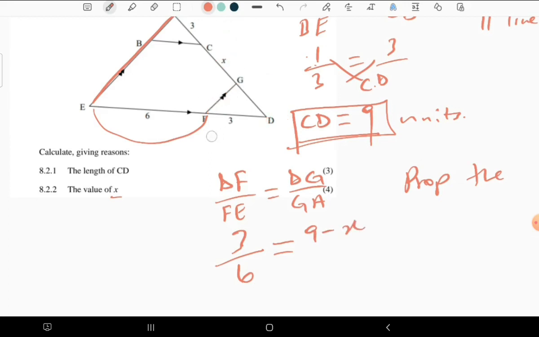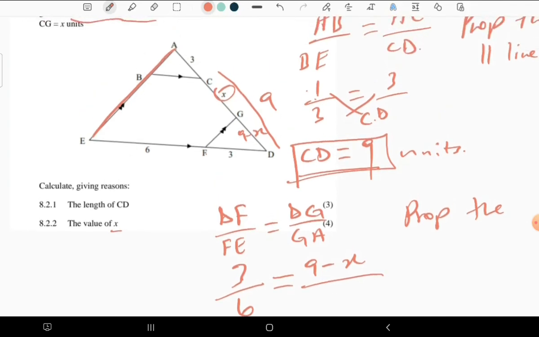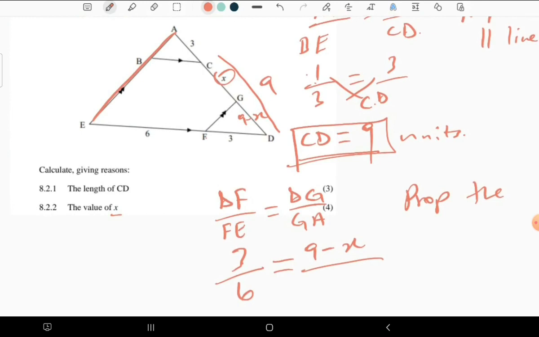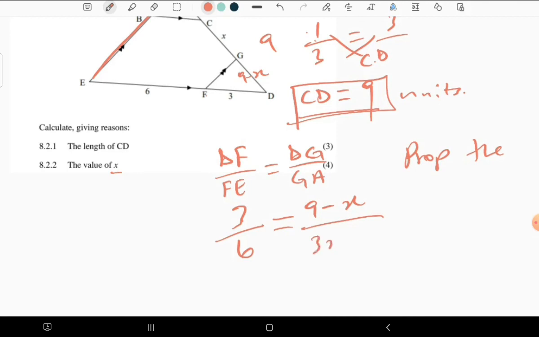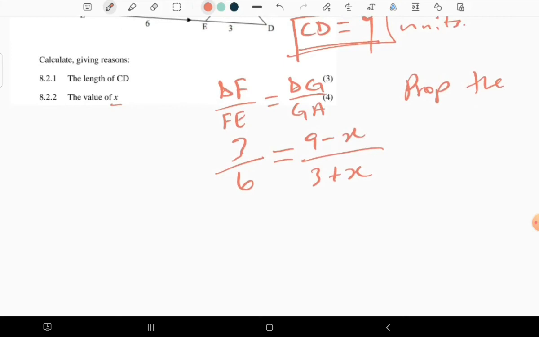Make it clear. So this portion is 9, and this one is going to be 9 minus this portion. So this is what we have, divided by GA. Our GA is 3 plus x, which is this whole portion. So we're going to have 3 plus x over there. You can see that we have just a fractional equation that we can solve.